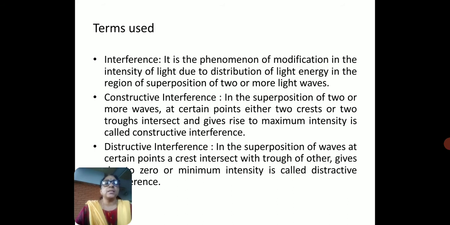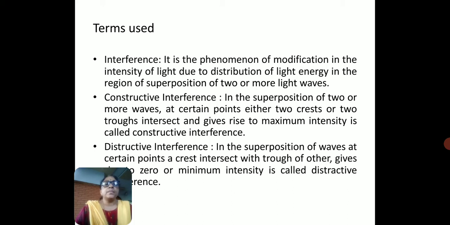Let us see the constructive interference. In the superposition of two or more waves, at certain points, either two crests or two troughs intersect and give rise to a maximum intensity, which is called constructive interference. So therefore we get a bright fringe, that is, it is the intersection of two crests or two troughs.